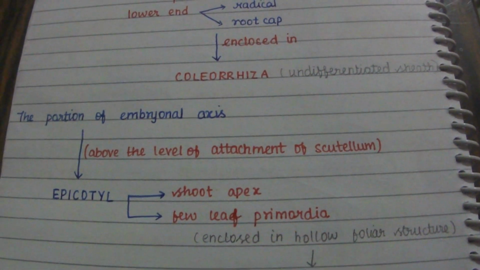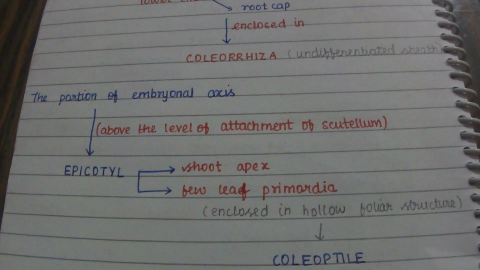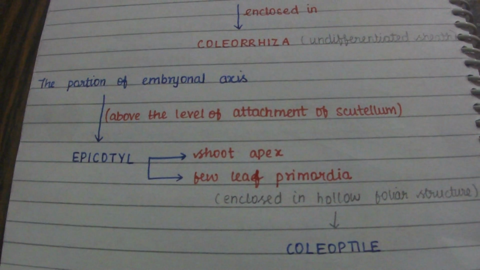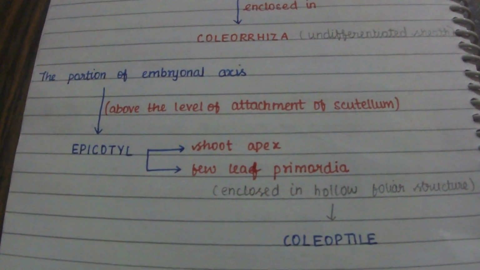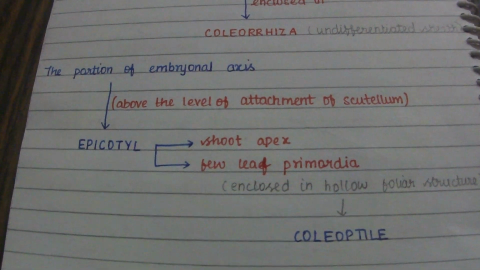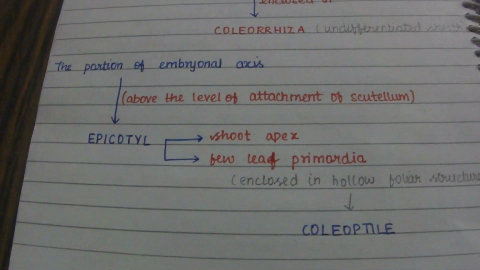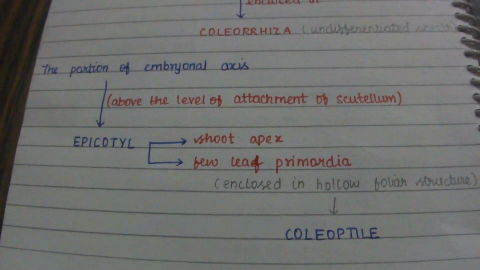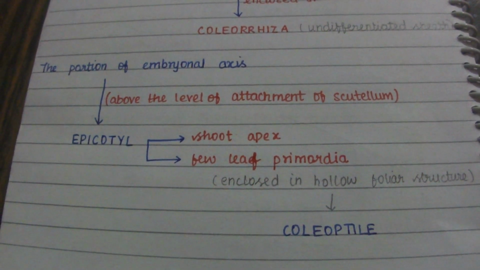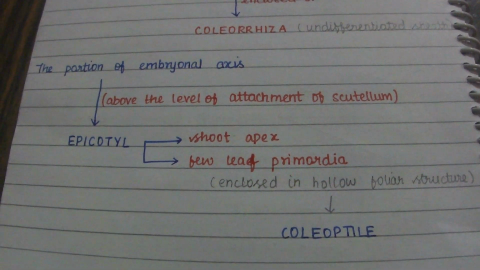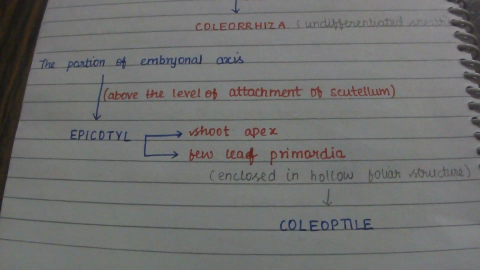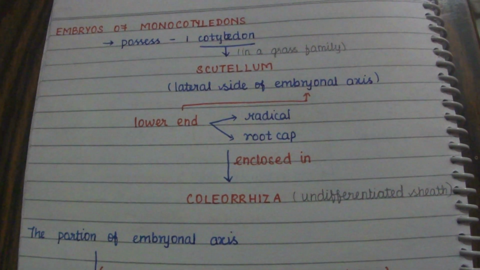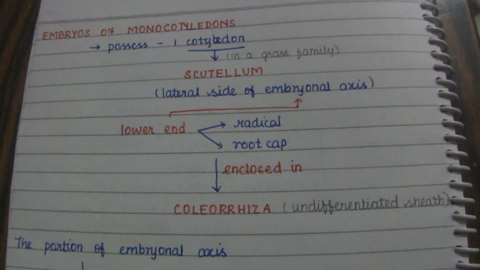The portion of the embryonal axis that is above the level of attachment of the scutellum, we call the epicotyl. The epicotyl has a shoot apex and a few leaf primordia, which are enclosed in a hollow foliar structure that we call the coleoptile. So this is the structure and explanation of the embryos of monocotyledons.